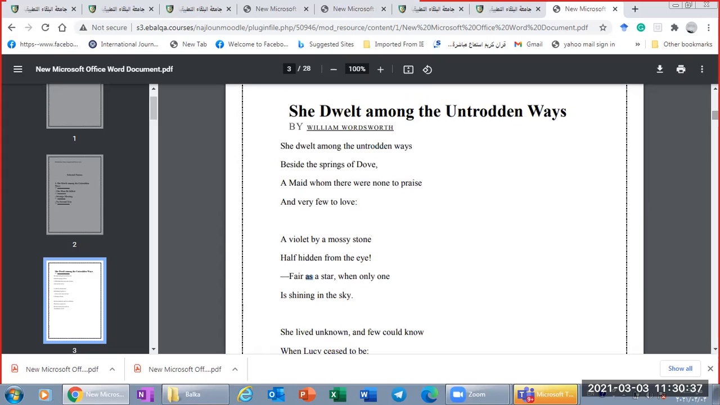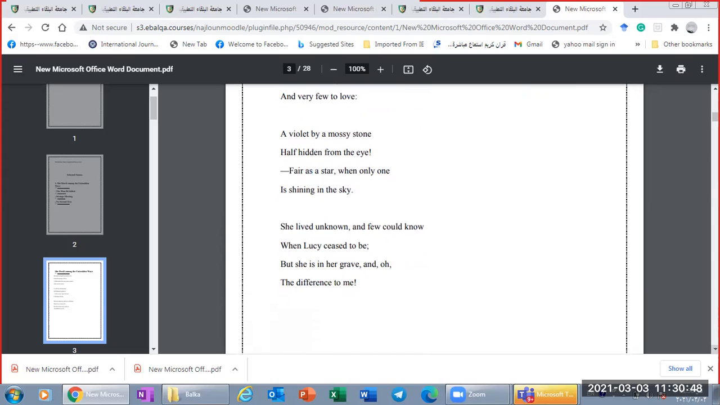He expresses this differently in the first stanza. In the first stanza, he said, she dwelt among the untrodden ways. The phrase untrodden ways expresses the idea that she lived unknown. Okay, again, in the last stanza, he used the same meaning but expressed differently. She lived unknown, like the first stanza. So in the final stanza, he is going to emphasize what was mentioned earlier in the first stanza.